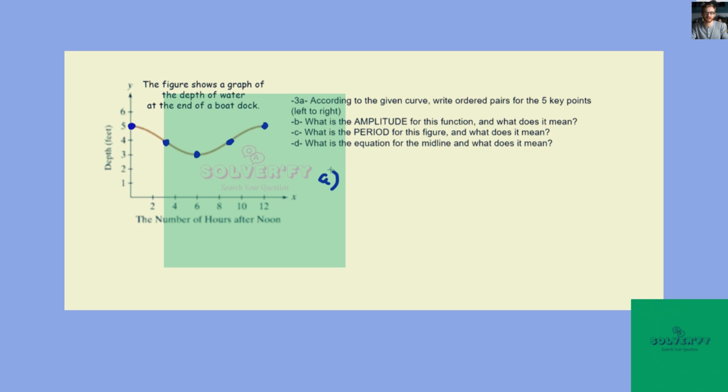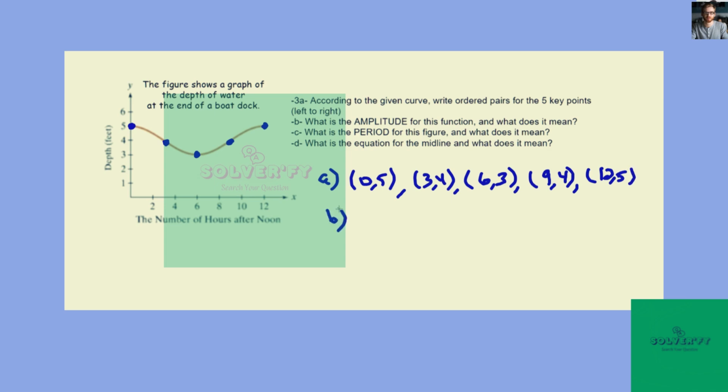And so the ordered pairs would be 0, 5, 3, 4, 6, 3, 9, 4, and 12, 5.